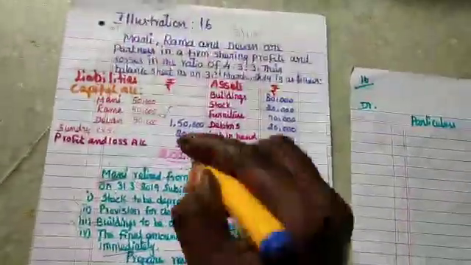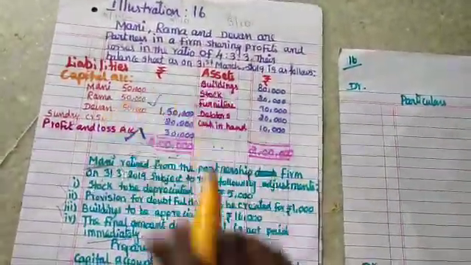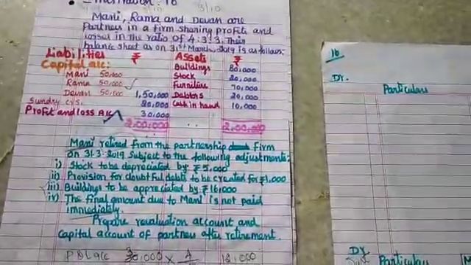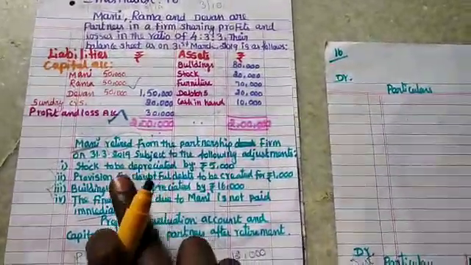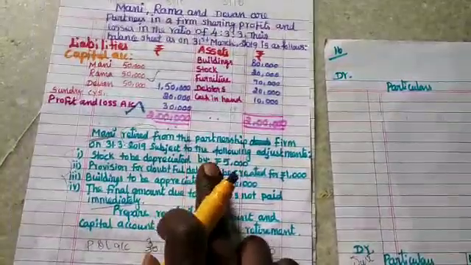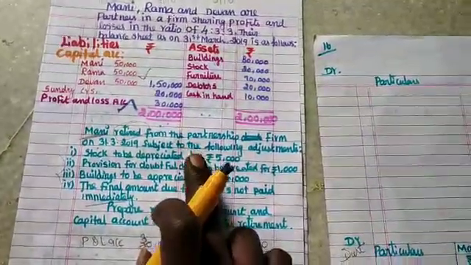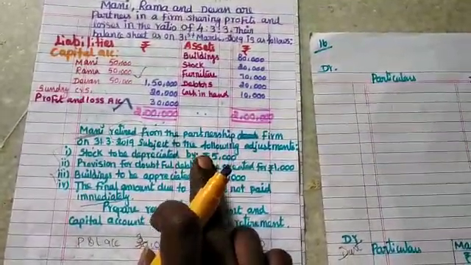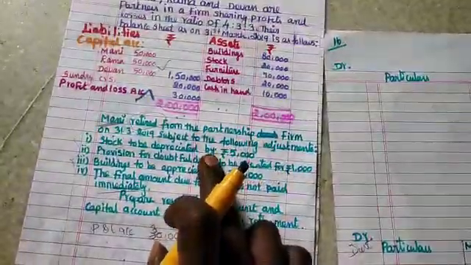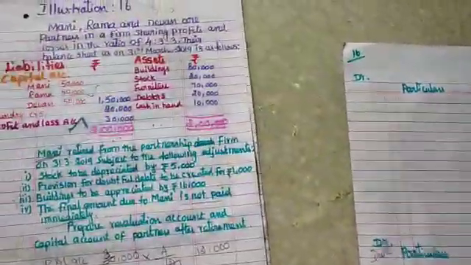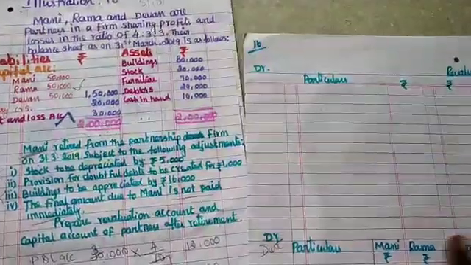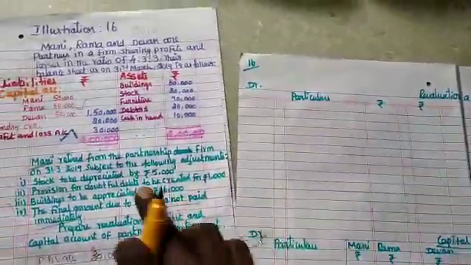So that is also over. Now you see here, stock to be depreciated by 5,000. They ask us to depreciate the stock by 5,000. We are not preparing the balance sheet, so no need to take it to the balance sheet. They ask us to prepare the revaluation account and capital account only. So we can record it in the revaluation account.